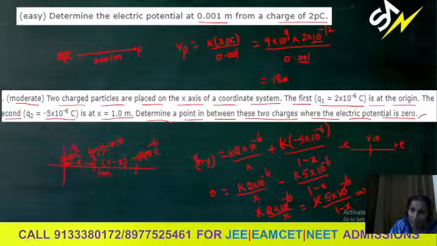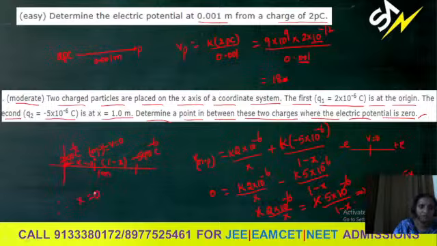It will give you 2 minus 2x is equal to 5x, 2 equal to 7x, then x is equal to 2 by 7. 2 by 7 gives you 0.29 exactly.